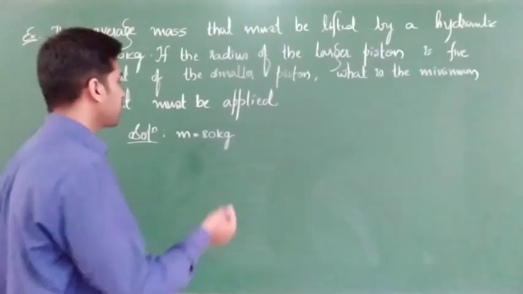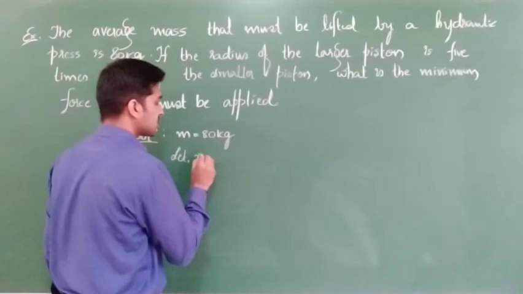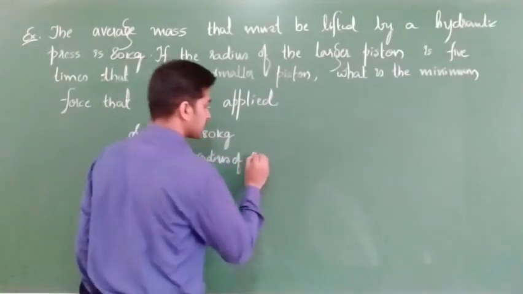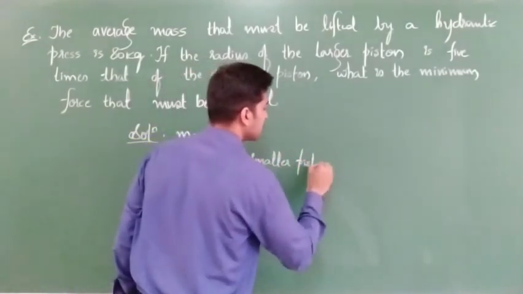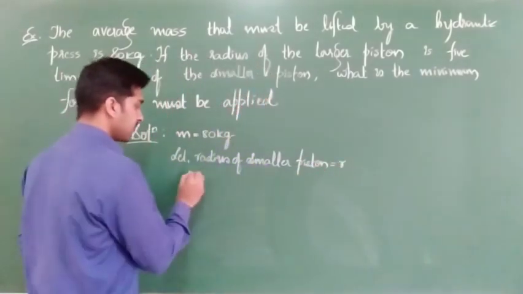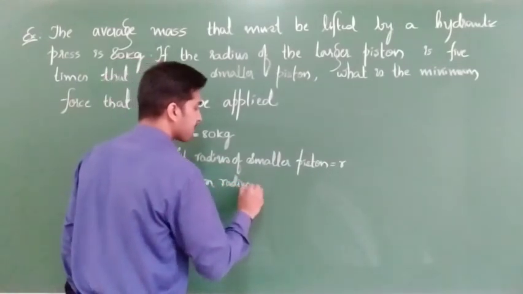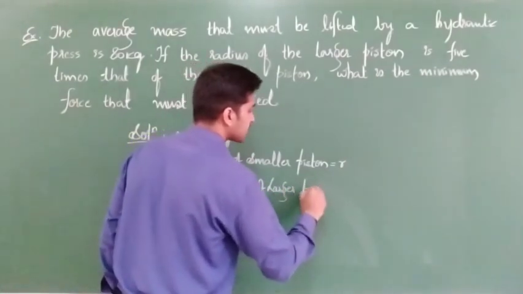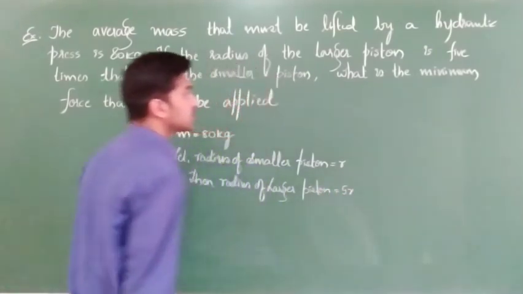So what we will consider here, let the radius of the smaller piston be R. Let us take it as R. Then the radius of the larger piston, what will happen? 5 times of the smaller, because this is what they have given.